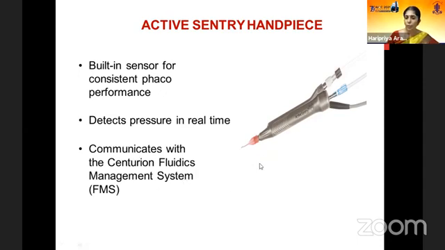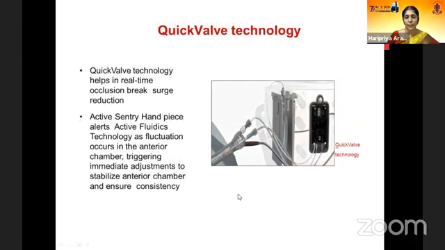And now that it is close to the eye, the IOP is closer to what it was preset at. This Active Sentry also communicates well with the Centurion fluidic system, and this also helps us to have better chamber stability. The other difference in this technology is the aspect of having the quick valve technology, and this helps in real-time occlusion break surge reduction. So this is one additional factor with this.